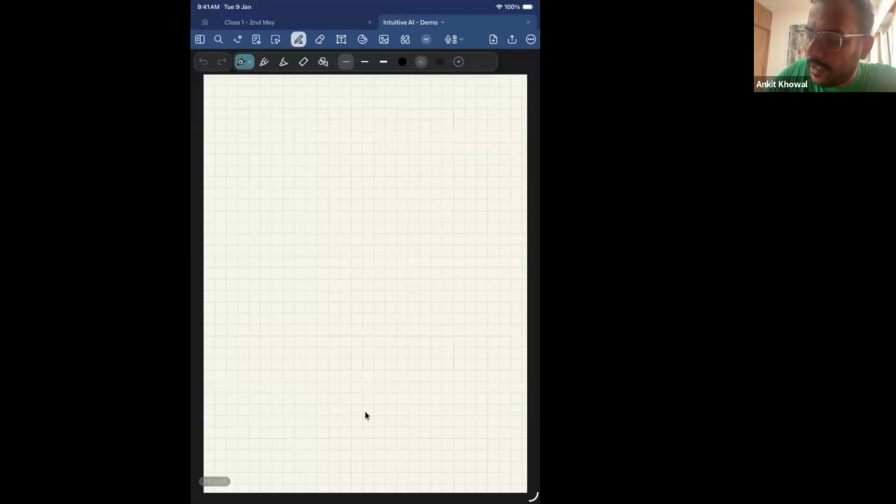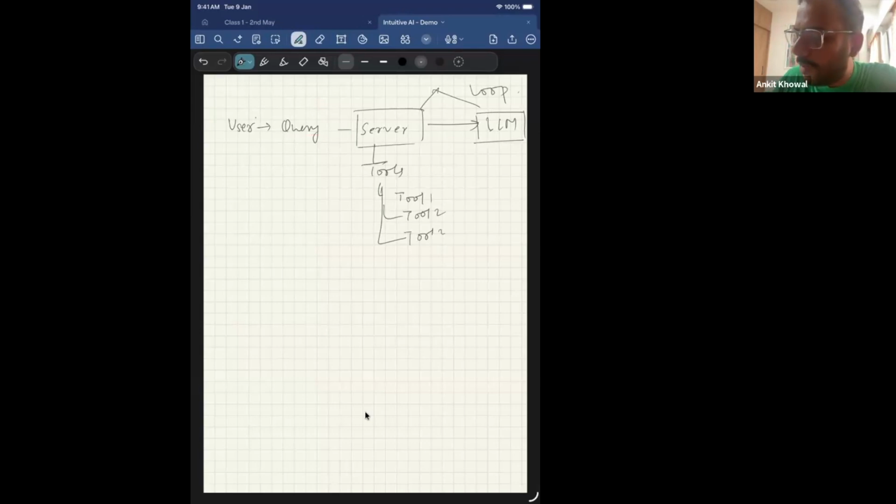So the difference between MCP and a normal flow is, when a user posts in a query, right, I have a server, and like we saw, in the server we have certain tools: tool 1, tool 2, tool 3. So the person who is developing the application has to define all these things, right? And then the server and the LLM interact in a loop to take certain actions, right? So what MCP does is, it does not change everything.